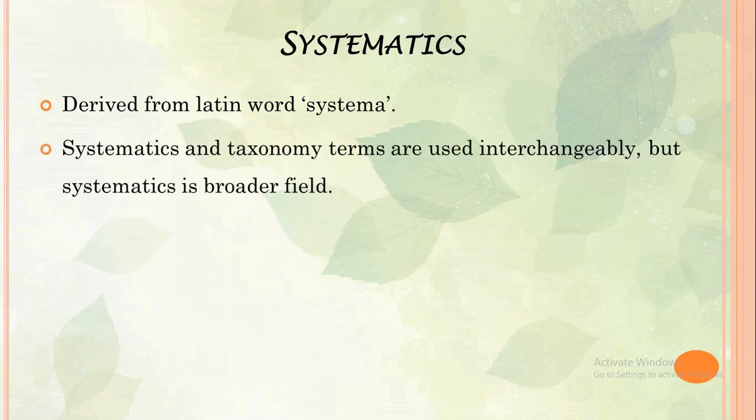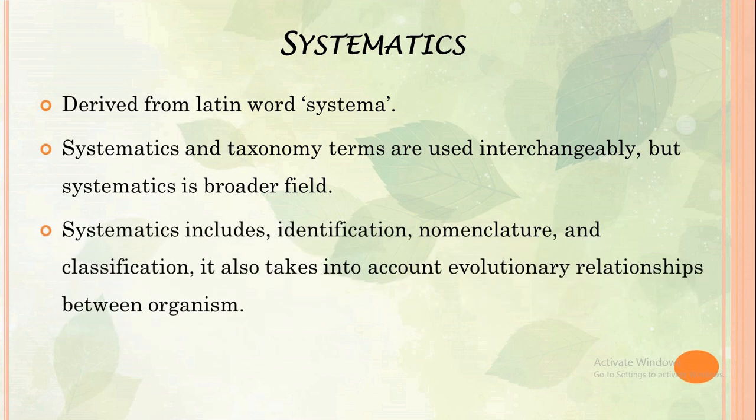Systematics and taxonomy terms are used interchangeably, but systematics is a broader field and taxonomy comes under it. Systematics is a branch of biology that deals with cataloging organisms in categories that can be named, compared, and studied. And systematics includes identification, nomenclature, and classification.